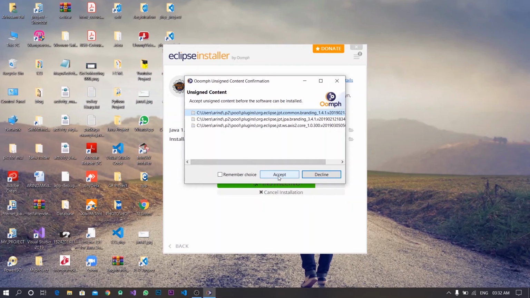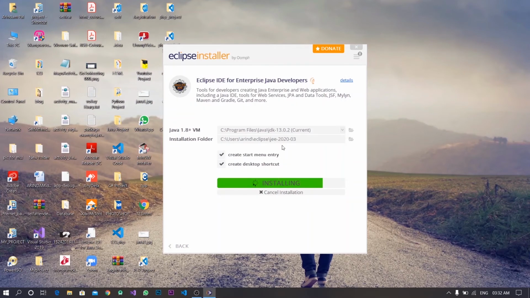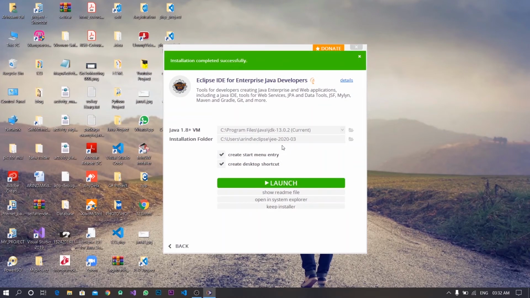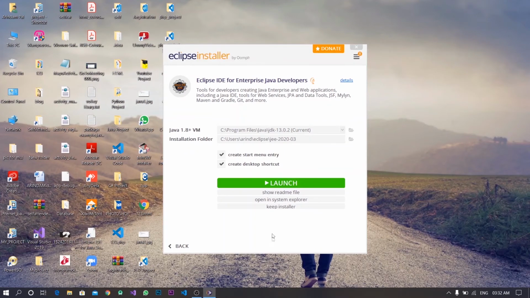Then click on accept. Finally, installation is complete. So I click on the launch button.